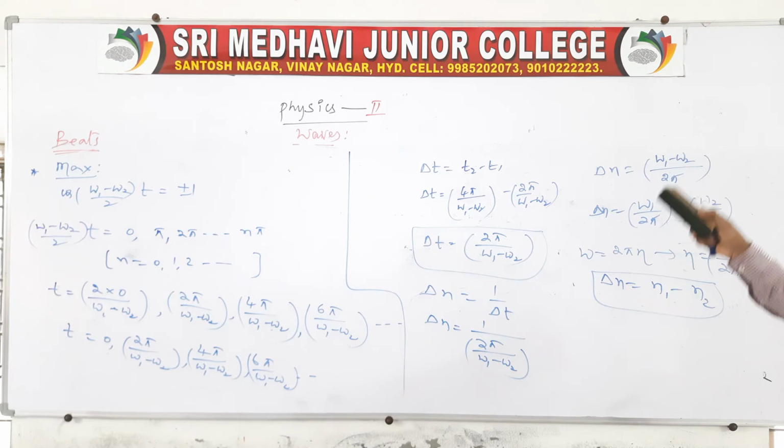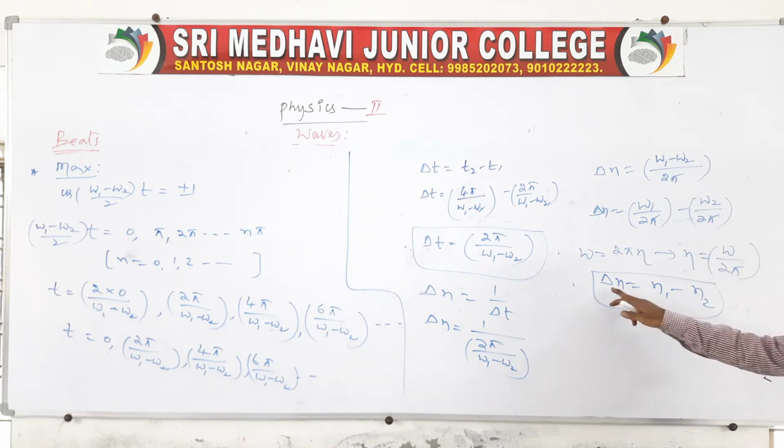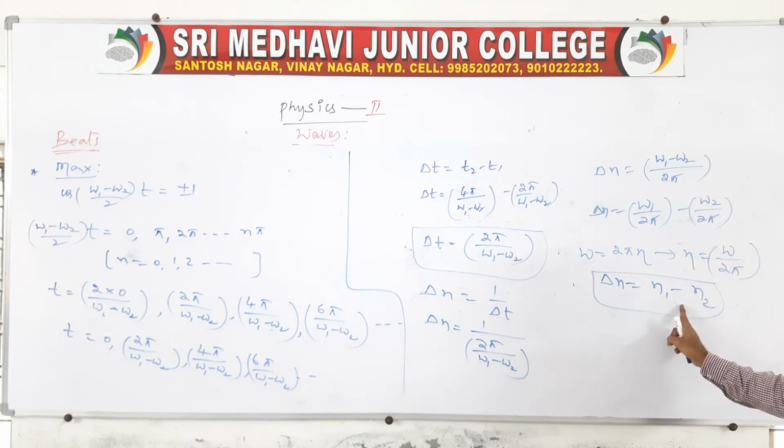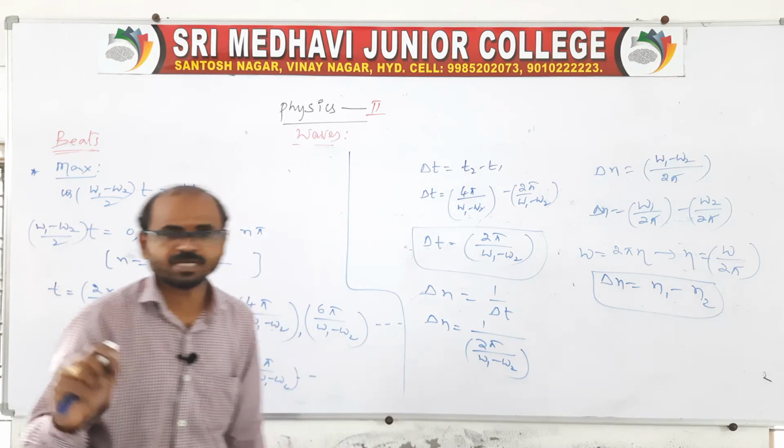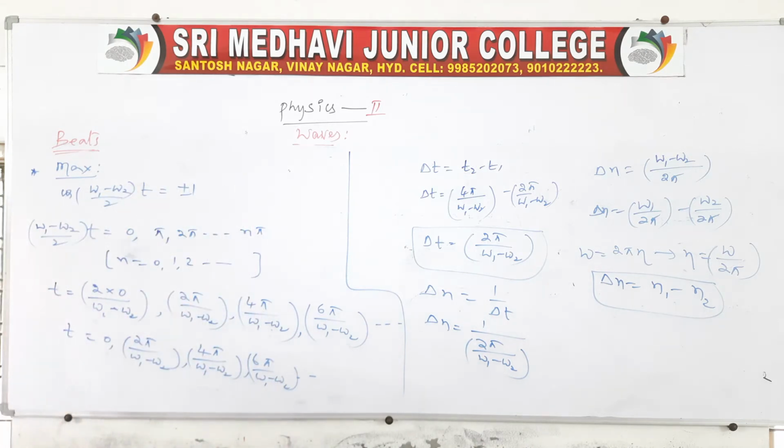Before that, check here once, because it is the maximum condition. Therefore there is a delta n, which we can call the change in beat frequency. Delta n is equal to n1 minus n2. In the minimum also we should get the same expression, because frequency is nothing but the number of beat periods, which we call the frequency, right?